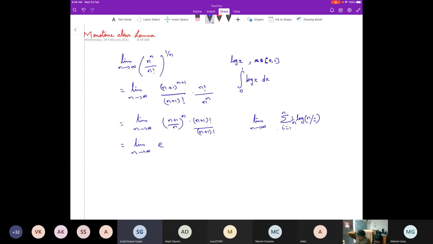Sir, the given expression we can write as n to the power n, as n into n, n times, upon factorial. No, wait. How did you realize it? What is the corresponding function? Then, sir, we can express this as the function log x. If you choose the function as log x, and your partition is 0, 1 by n. Yes, sir.